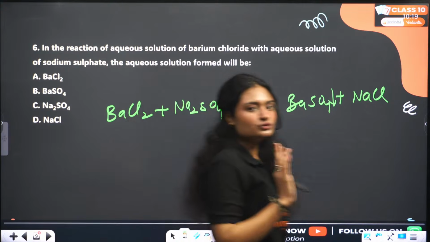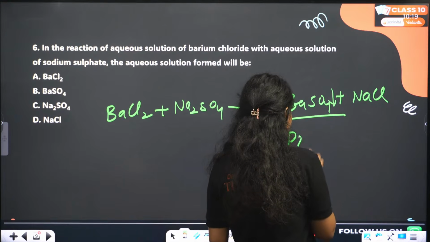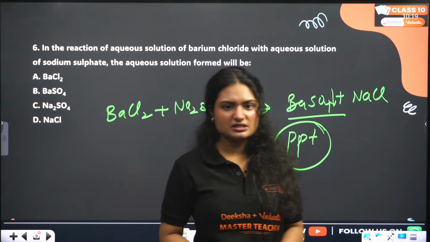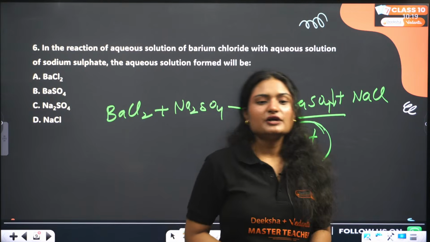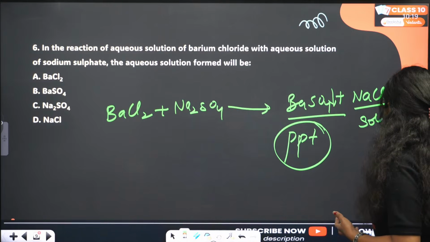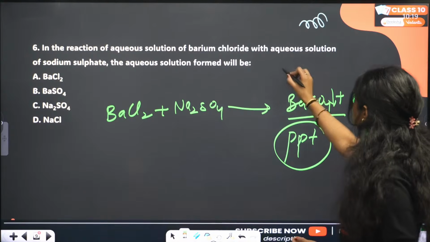So we have two things here. Barium sulfate is a precipitate, or you can say PPT, right? It is a white precipitate of barium sulfate. Sodium chloride is a part of aqueous solution. It will be the soluble part. And this is the insoluble part.